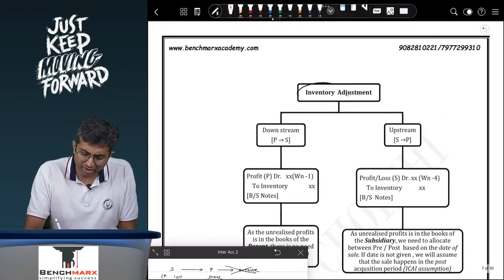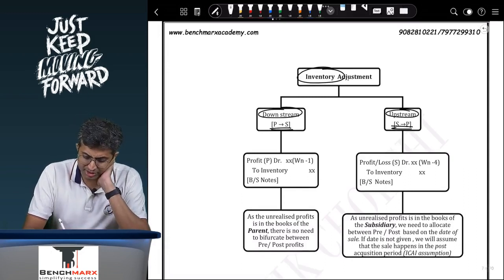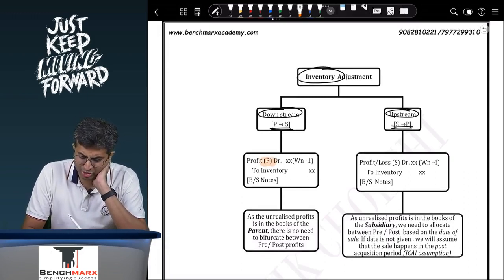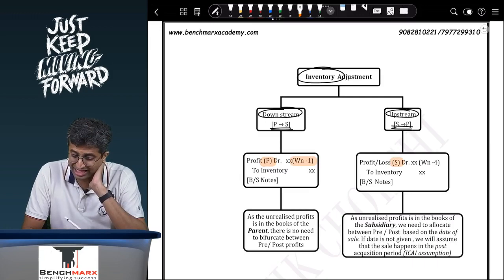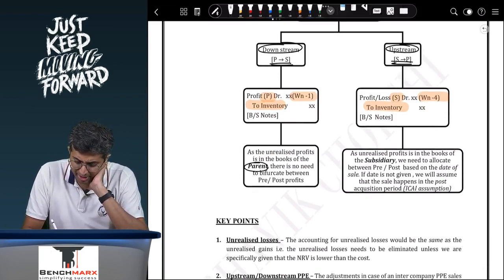Now, there are two possible adjustments for inventory. There is downstream, where the parent is selling to the subsidiary, or upstream, where the subsidiary sells to the parent. The profit in a downstream transaction is sitting in P's books, so profit will be debited, which is in working note 1, whereas the profit over here is in S's books, which is in working note 4, to inventory, which is in the balance sheet. As the unrealized profit is in the books of the parent, there is no need to bifurcate between pre and post.